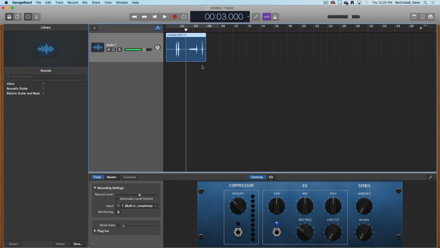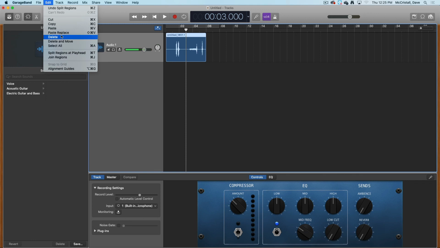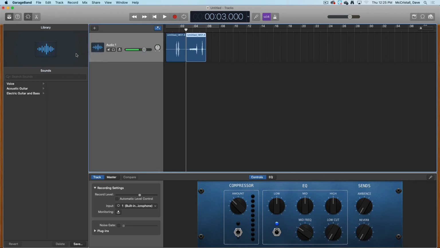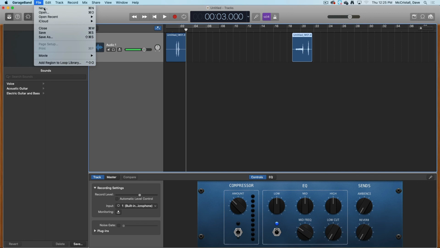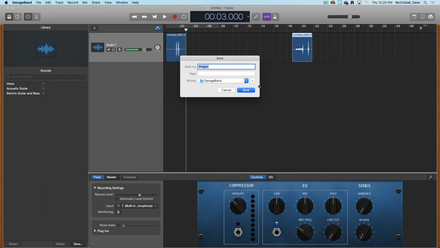Now I have this piece. Oh, sorry, make sure you select that track. Edit, split region at playhead. And I've got this one and this one. So maybe I want to separate them out. Or what I could do is copy this one and make a new track. And it's going to ask, do you want to save this one? So yes, I'm going to save this one as two dog barks.